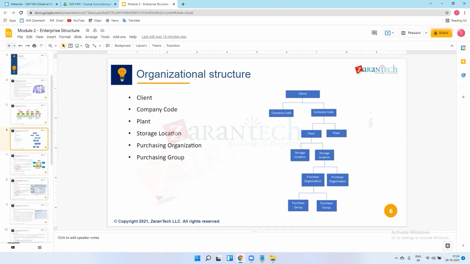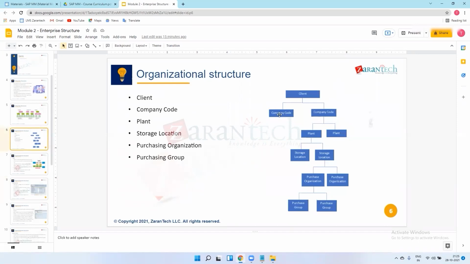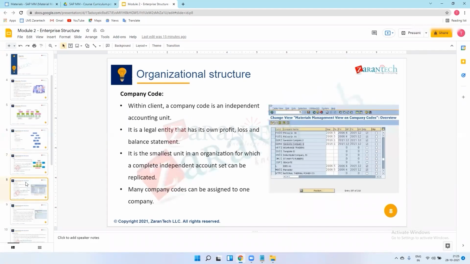This is a part of FI, so we don't need to focus so much on it. I'll explain profit and loss statement and balance statement in short at the time of MM and FI integration. For now, just remember that if there is a loss or a profit, company codes 1 and 2 have their separate, independent sheets.